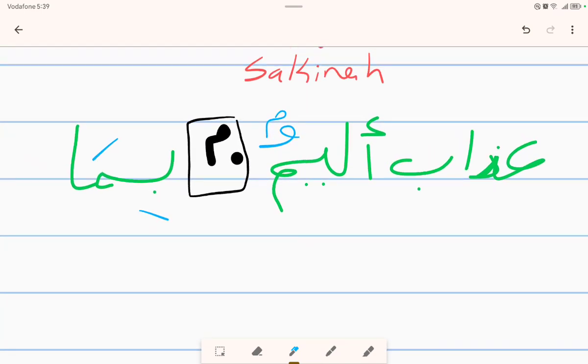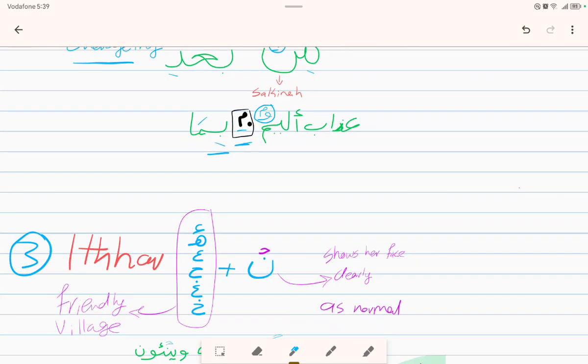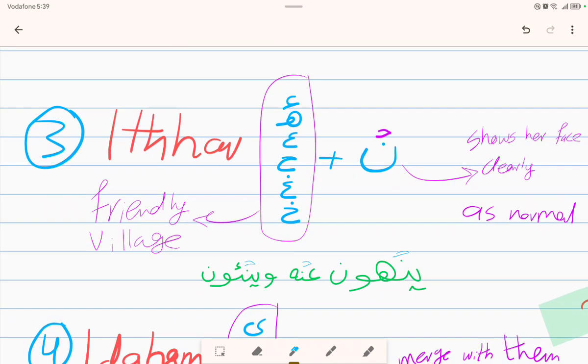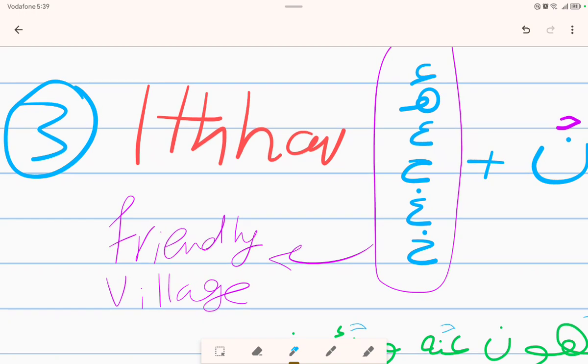We have here another example with tanween. Allah says عذاب أليم بما. Here we have the stranger person close the door, and to pass, the noon sakina or the tanween right here must be transformed to the letter meme, and we help him actually. Good job.